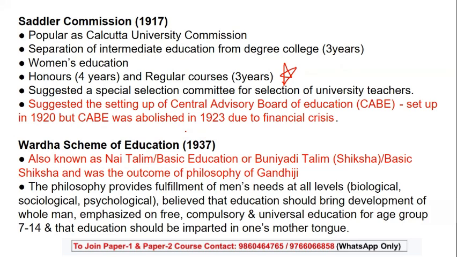It was to fulfill men's needs at all levels, not only biological but sociological and psychological also. It talked about development as a whole, wherein it emphasized free, compulsory, and universal education for the age group of 7-14, and the education was imparted in the mother tongue also.